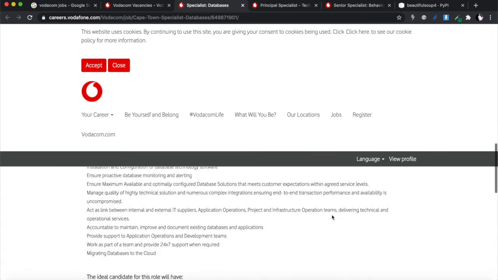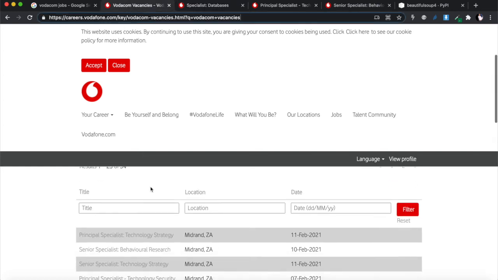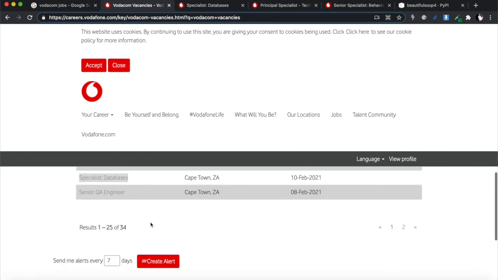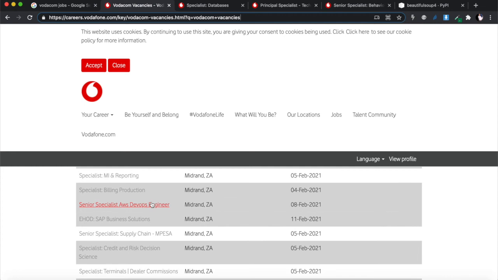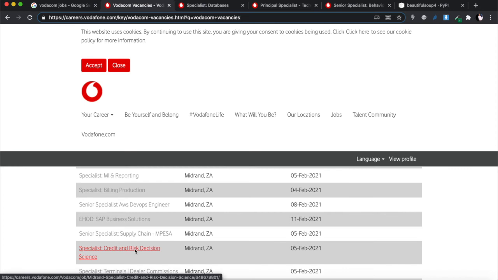I'm going to go in here and get all the jobs that they've got. This is the vacancy list, 1 to 34. So I'm going to scrape all these jobs that are here. These are upside jobs, and I'm going to show you how to get the details and add them to your database. Scraping is way easier than going through a PDF, and you'll see why. So the first URL that we're going to start with is this careers Vodacom vacancies URL, because this is a URL that shows the list. And then from here, we're going to find the different links, and then we're going to go into those links separately.